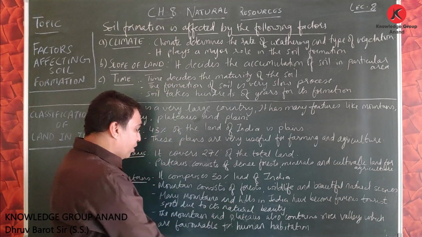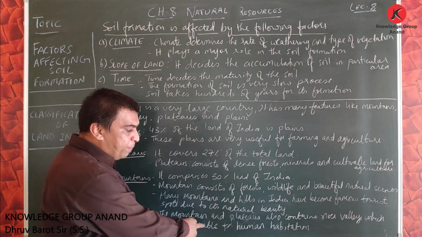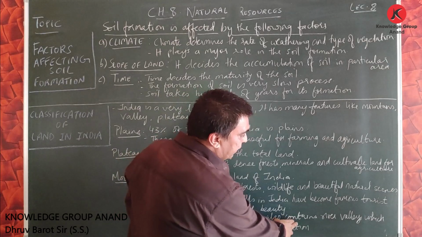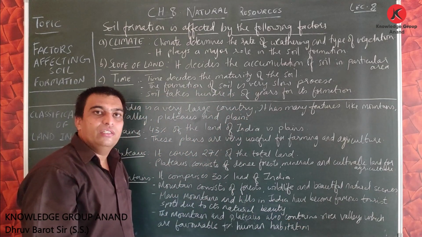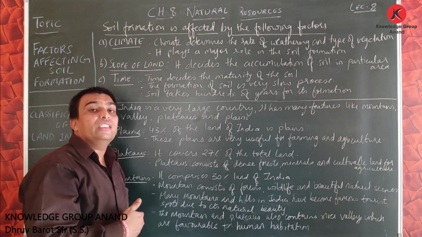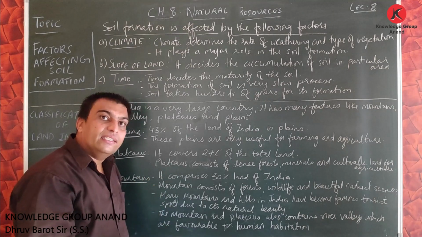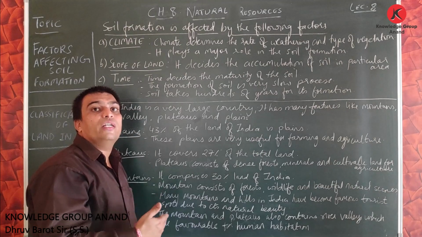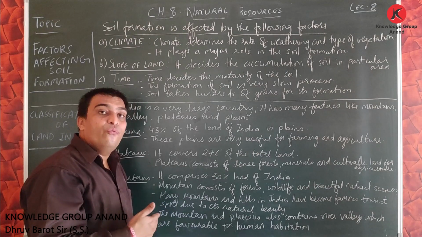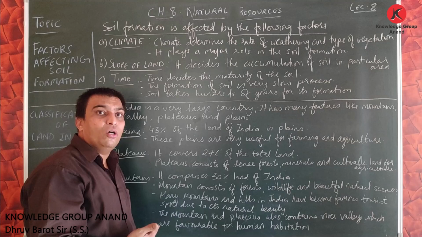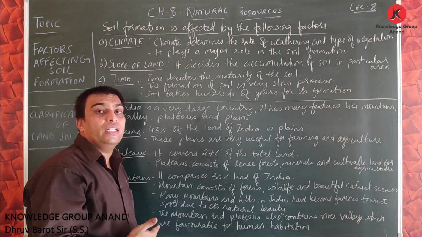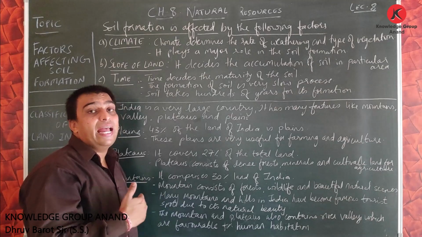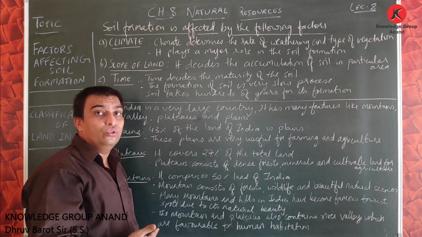The mountains and plateaus also contain river valleys which are famous for human habitation. Where there are river valleys, we can obtain water in a large amount, and where water is available in large amounts, habitation can be made properly, vegetation can be obtained, and agriculture can be done on a huge scale.